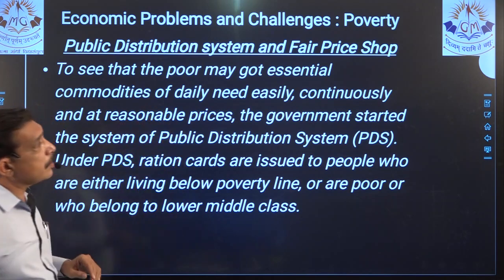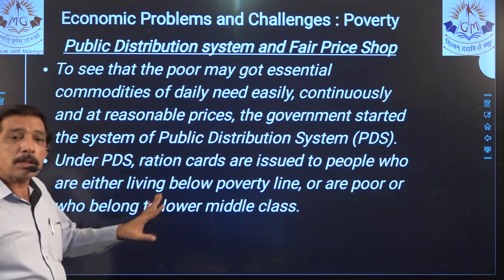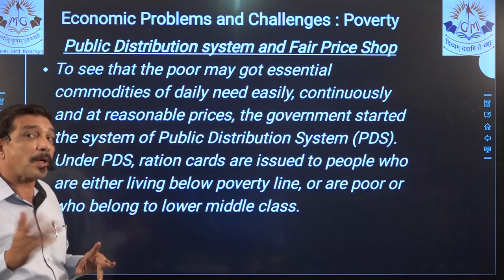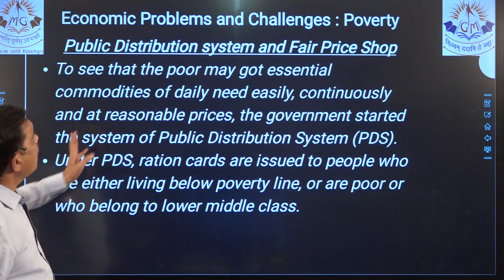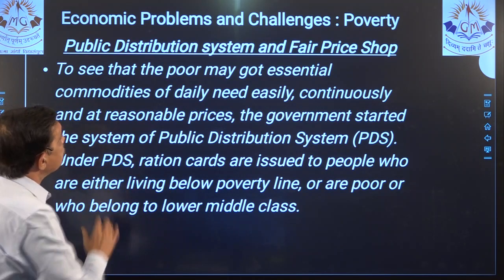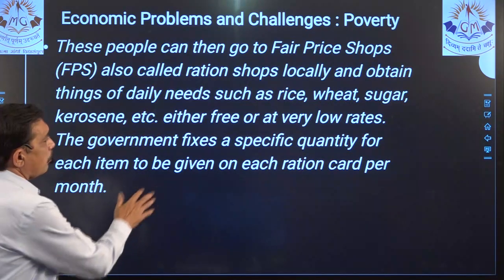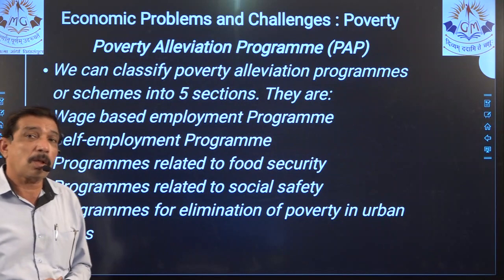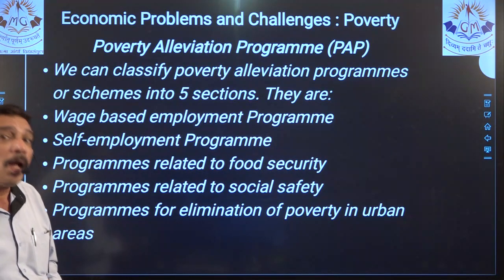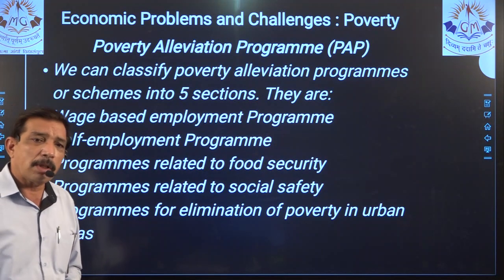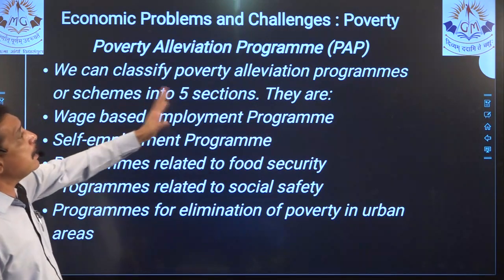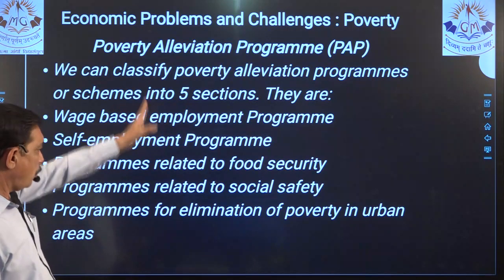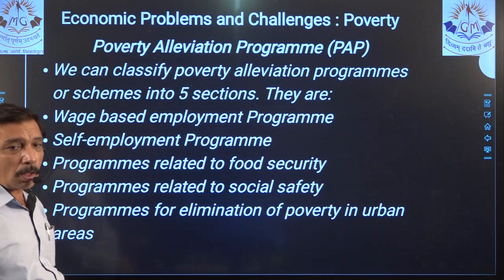Now, public distribution system and fair price, this is 2 mark, 3 mark as per requirement. Is to see that the poor, 1, 2, 3, 4 points are there, right? 4 points are there and quite thick, so it can be a 3 mark, but then it is normally a 2 mark question. Now, poverty alleviation program, PAP, we have to discuss a lot. We know what all are there.